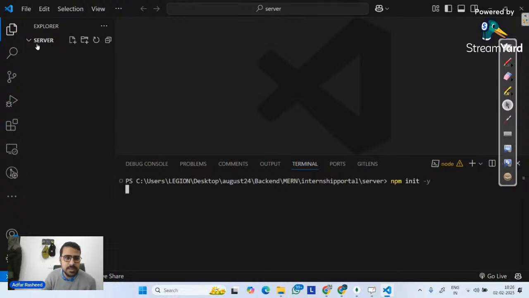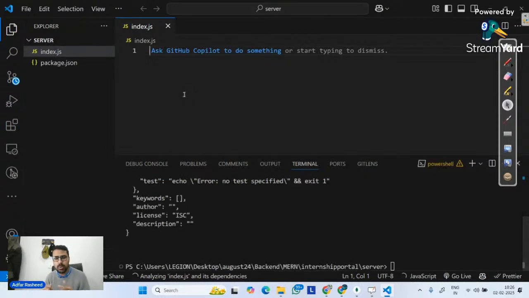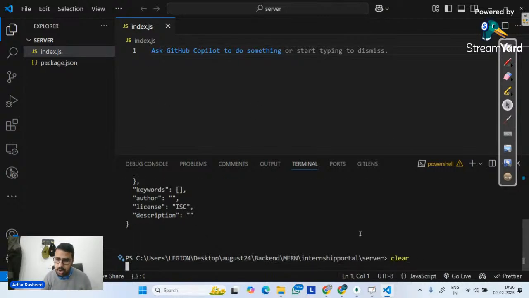Done. Once it's done, in the meantime, we will create our server file. So index.js. I know I have to use Express. I know I have to use Mongoose. I know I have to use Cors. I know all of those modules, right? Now, quickly tell me what are the modules which I will install.